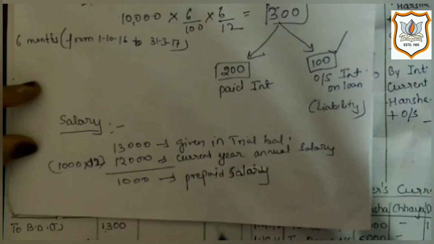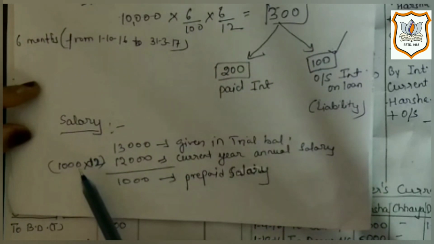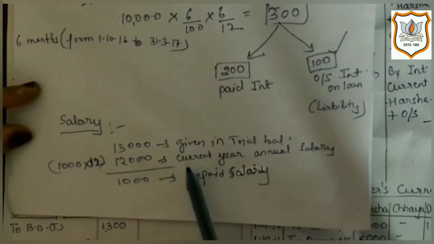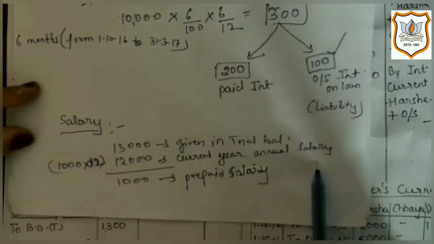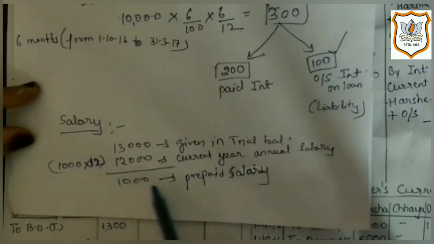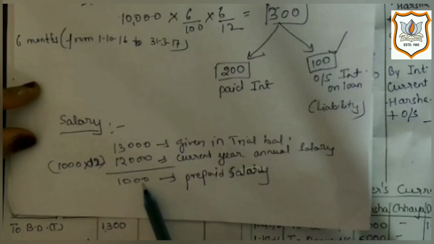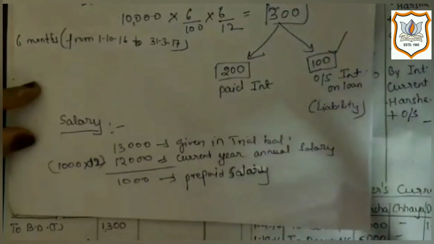So if we convert it to annual salary by multiplying 1000 by 12 months, we get 12,000 as current year annual salary. That means differential amount is prepaid salary, which will have two effects in final account.